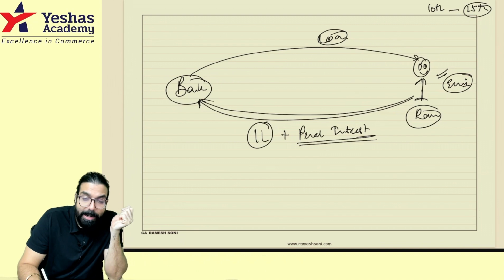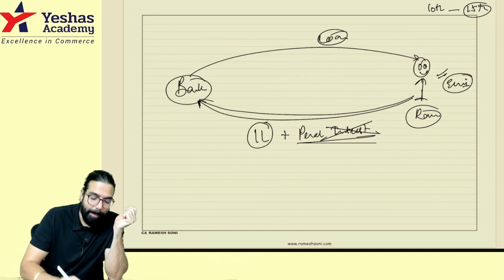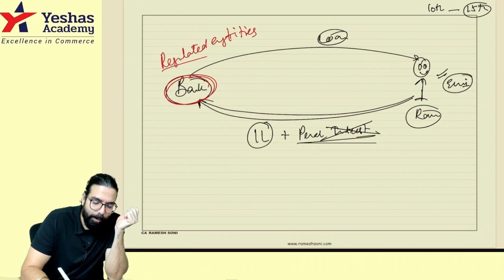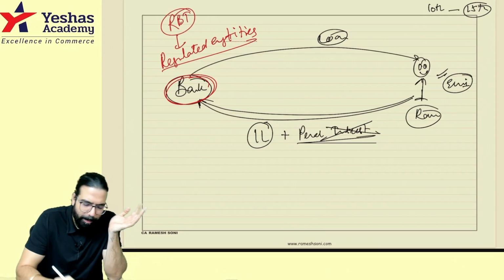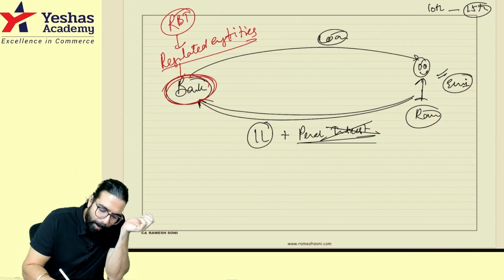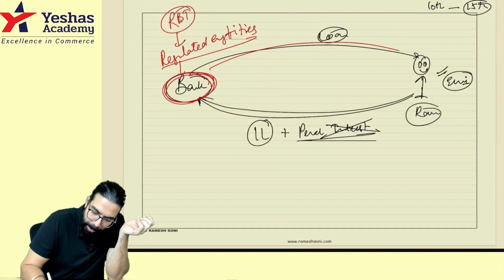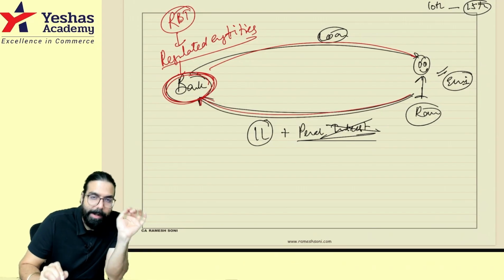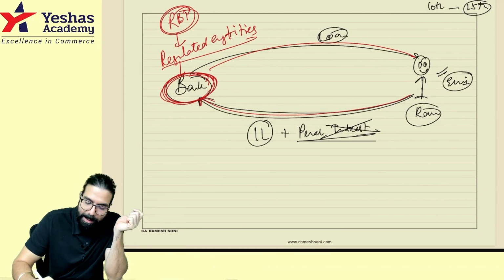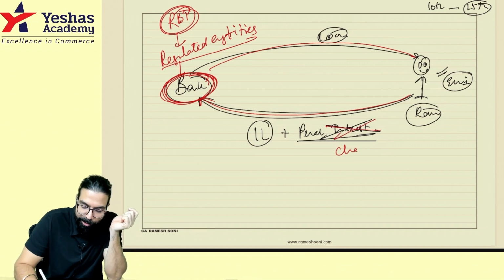Okay, sir. Now this penal interest, instead of charging penal interest, RBI has told the banks. Banks are called what, everyone? Regulated entities. Regulated entities means those which are regulated by the RBI, which are under the RBI. So basically all these banks, NBFCs, financial institutions are under the RBI. So when a bank has given you a loan, if you don't make the payment on time, they will charge you penal interest. But RBI has told banks, please don't charge penal interest. Name this as penal charges.